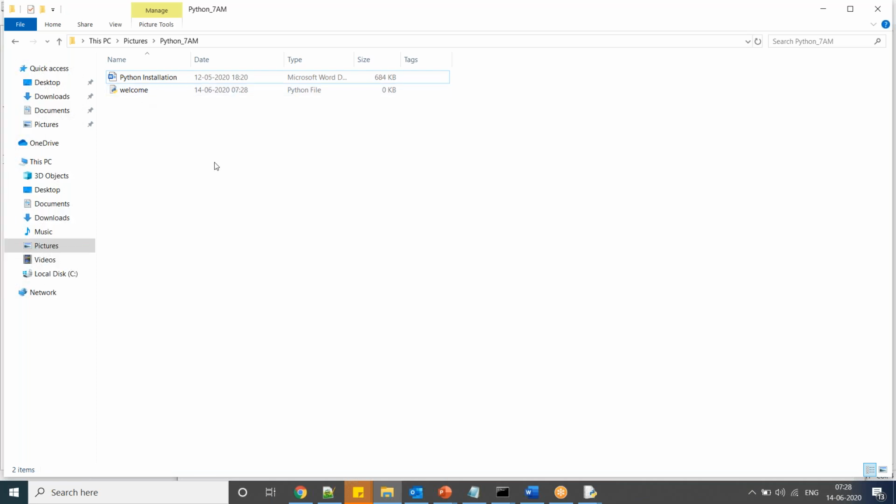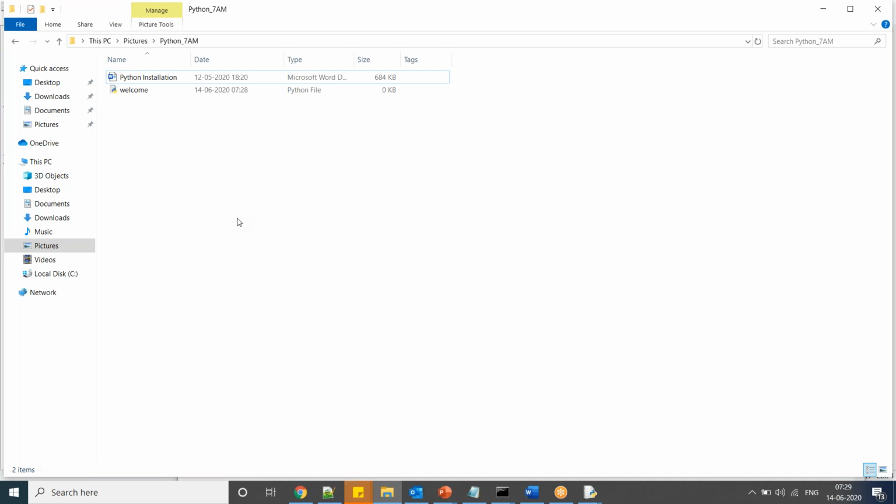Guys, try to maintain a standard folder, whether it is on the desktop, C drive, D drive, whatever. Maintain one folder. The folder should be such that after 1 year or 2 years, if you open that folder, you should be in a position to understand the script and understand the flow.